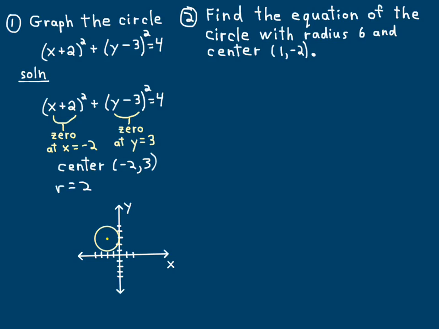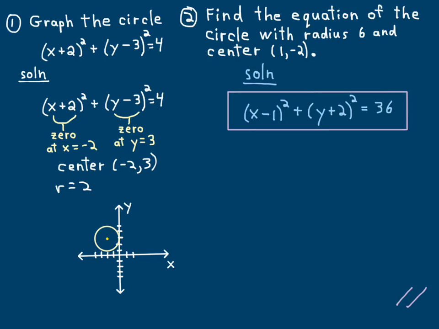Okay, so the second one, find the equation of a circle with radius 6 and center 1, minus 2. It's almost backwards, right? They're giving you the radius and the center first, and you have to find the equation. Well, I need x minus h to be 0 when x is 1. So I need x minus 1.